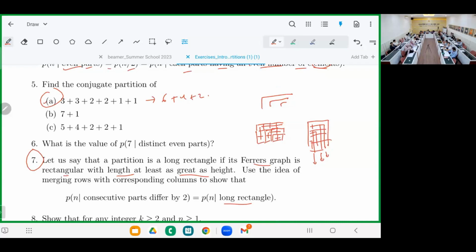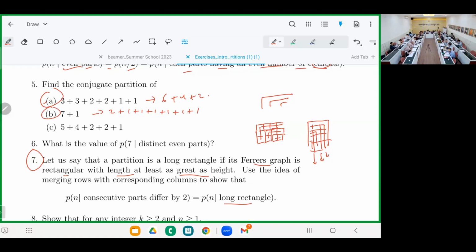How about number 5? 7 plus 1 without drawing the graph. So let's do 2 plus 1 plus 1 plus 1. How many times of 1? 5 or 6? 6. Why is it? Because when the largest part is 7, the number of rows will be 7 also. So we have 7 parts. So you have one number 6 here. So it should be okay.